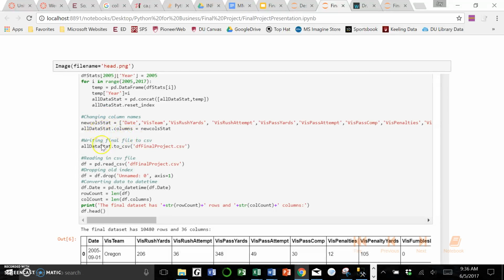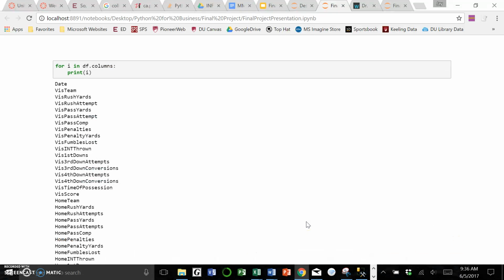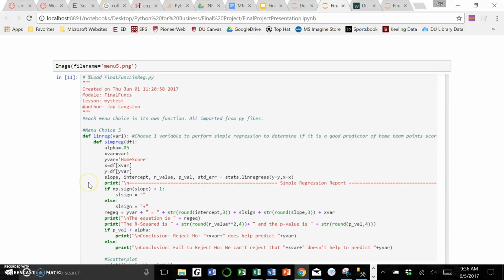I renamed the columns so they'd be something that I would more easily recognize. And then here the final data set has 10,480 rows and 36 columns. And here's the first 5 rows, which didn't come out very good on the slides. But here are some more of the columns, so you can see some more of those.